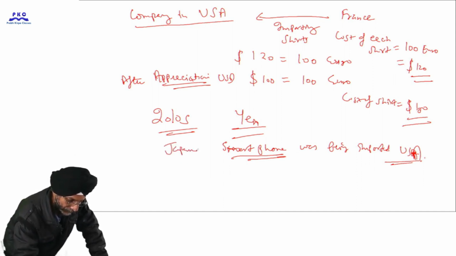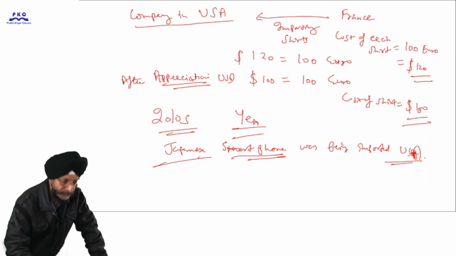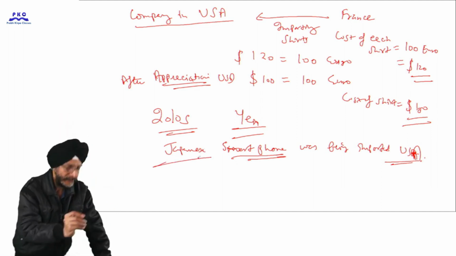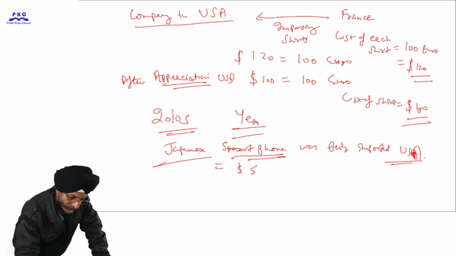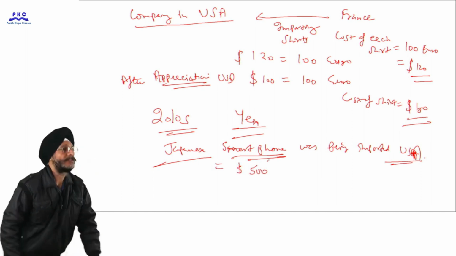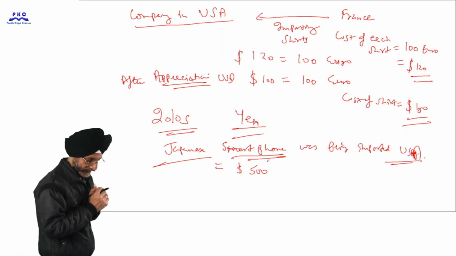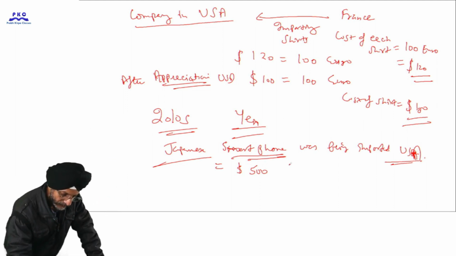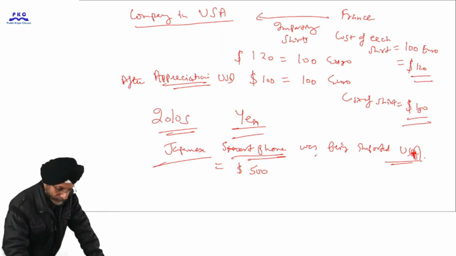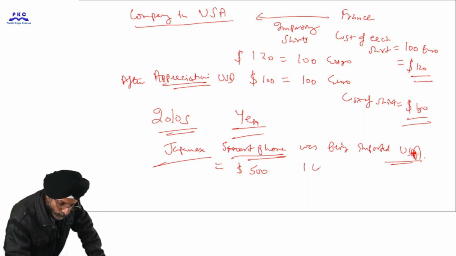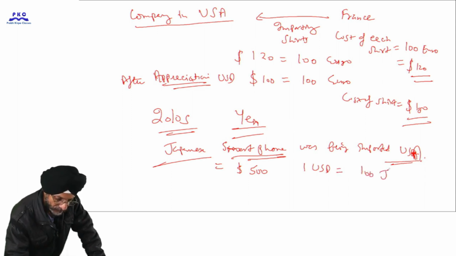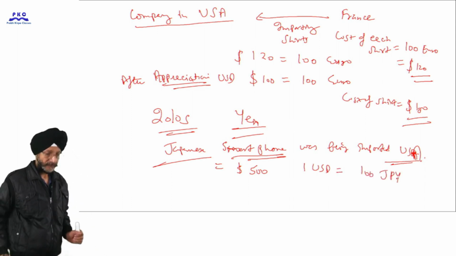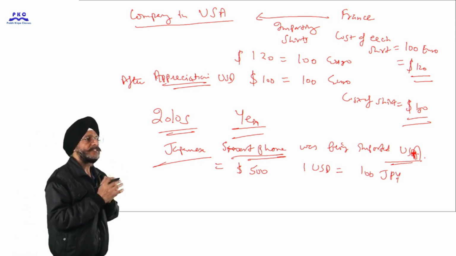Japanese people are importing smartphones from USA and the cost of one smartphone is 500 US dollars. Earlier, when they were importing, 1 US dollar was equal to 100 Japanese yen.